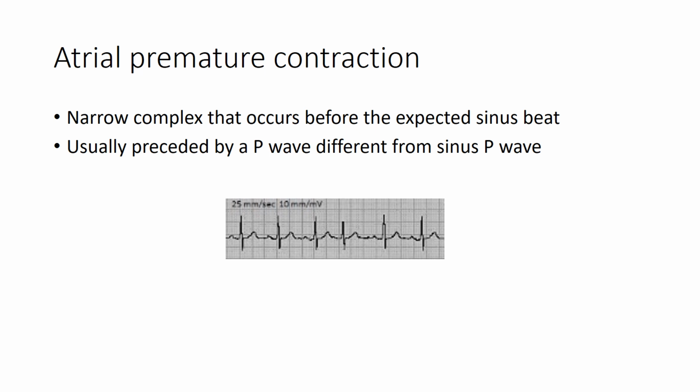An atrial premature contraction is a narrow complex that occurs before the expected sinus beat. It is usually preceded by a P wave that has a different morphology from that of the sinus P wave, or it may not have a P wave. In the ECG strip shown here, you can see an atrial premature complex at number 4.